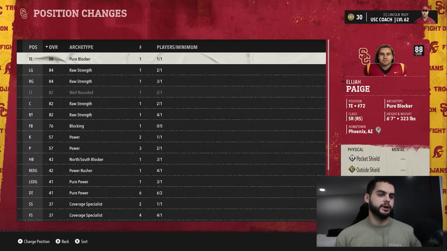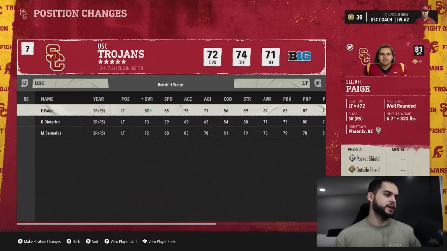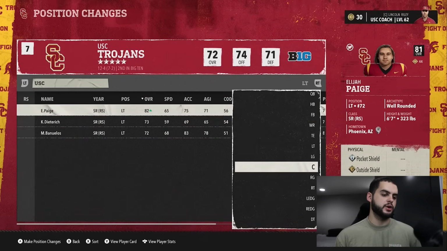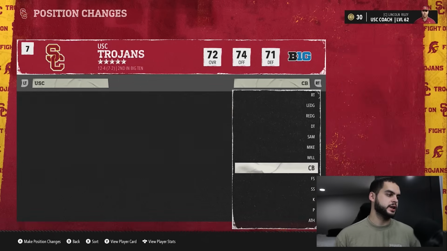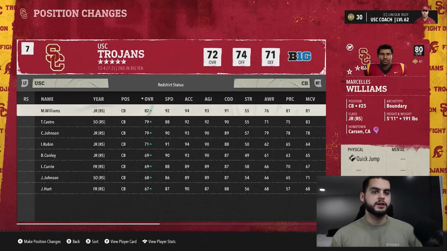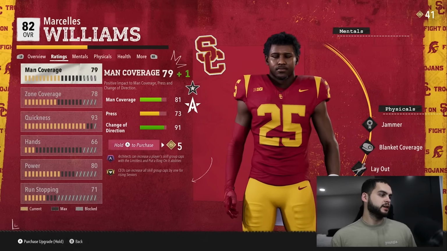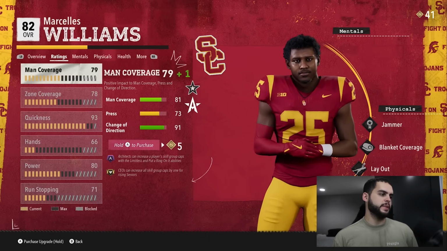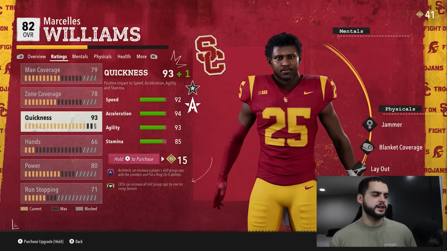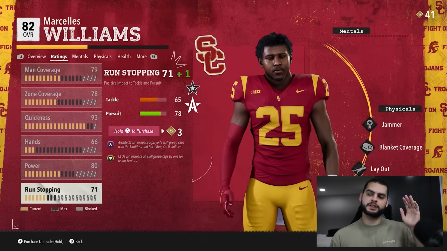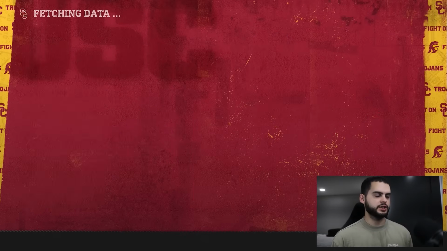But let's go to change a player. Let's go to potentially a cornerback here, and let's just see what they look like. So let's say we have this cornerback, Marcellus Williams. Let's take a look at his stats. These are his caps as it stands. A little bit of man coverage, a little bit in zone. Basically can get up to quickness, pretty good hands, power, run stopping is the most capped thing. Look at his caps very carefully.